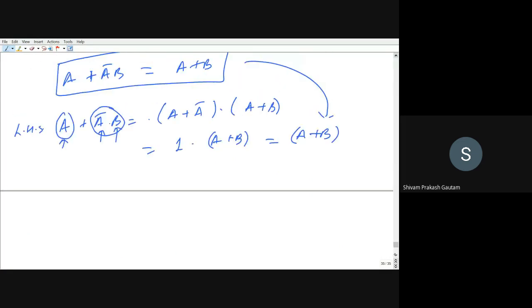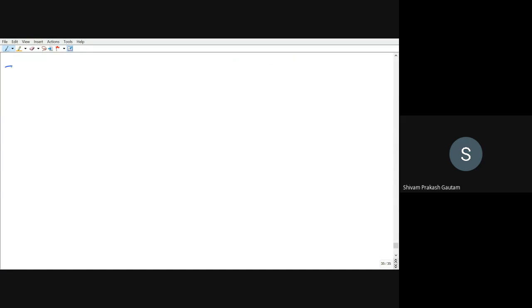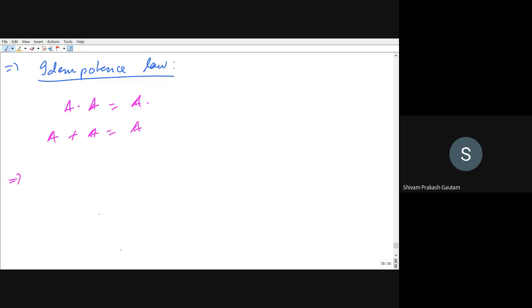Next, we will see idempotence law. A dot A is equal to A plus A equal to A. Next is absorption law. This you already know, so I'm not repeating it. Absorption law, that is A plus AB will be equal to A.